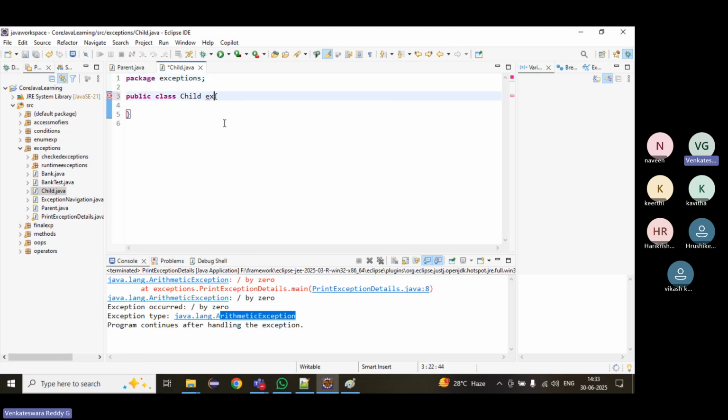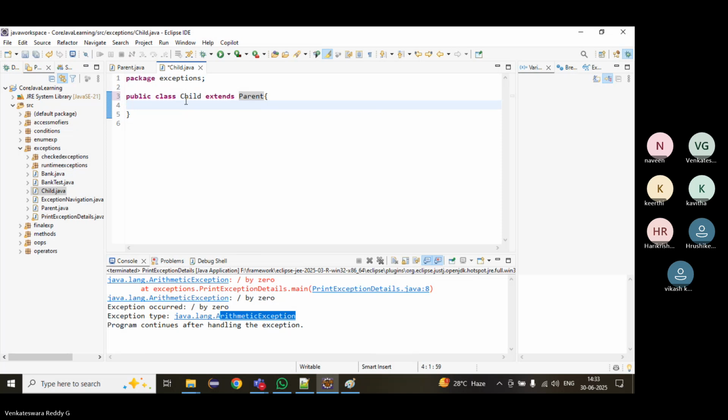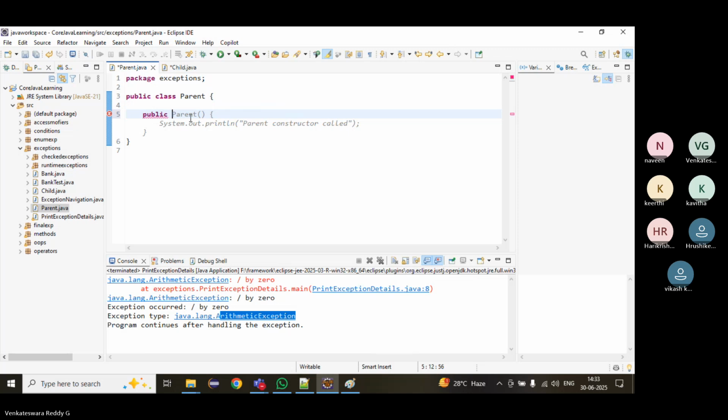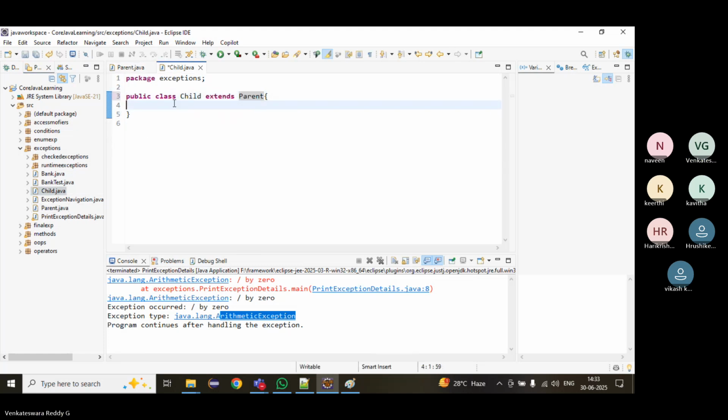The child class extends the parent. In the parent class, we'll create one method, something like display. The same method I am overriding in the child also.